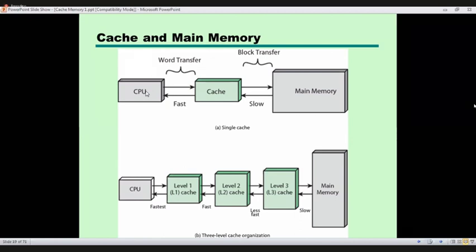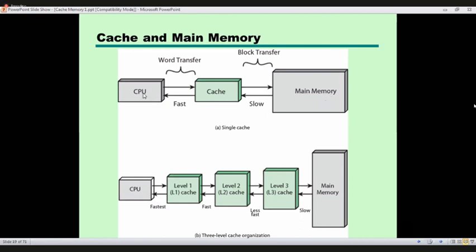Since those are semiconductor memories, they are very fast, faster than the main memory. Main memory is made out of capacitors, so that is very slow compared to the processor registers. So the registers within the processor are very fast, while the main memory is very slow.